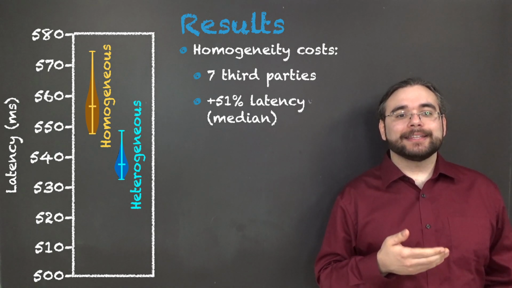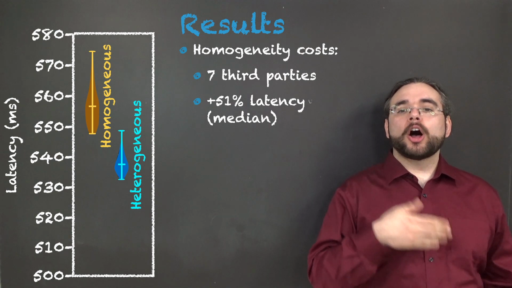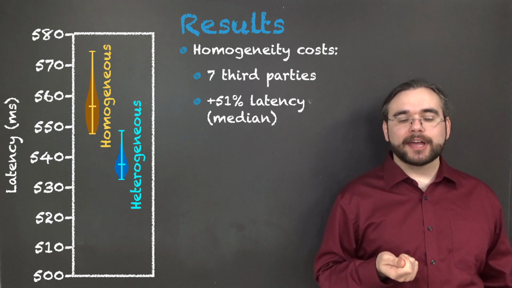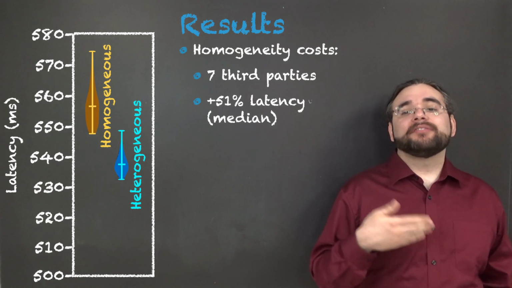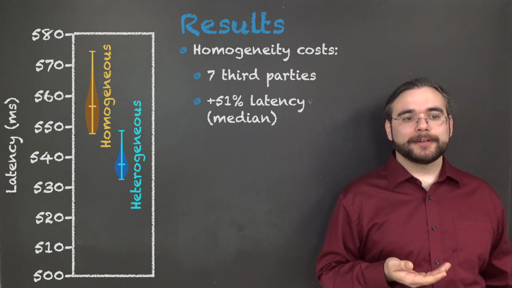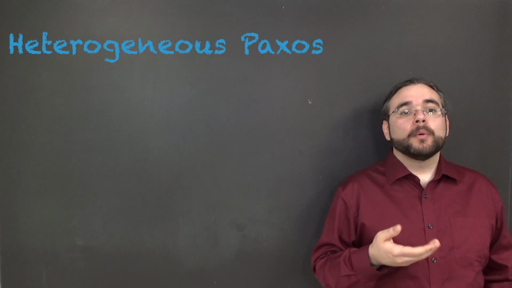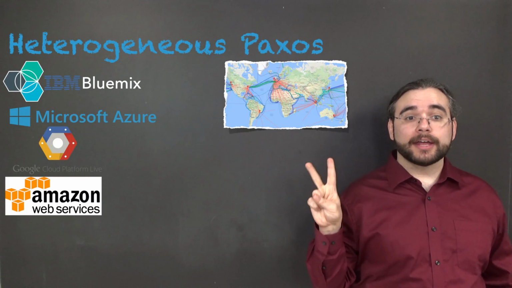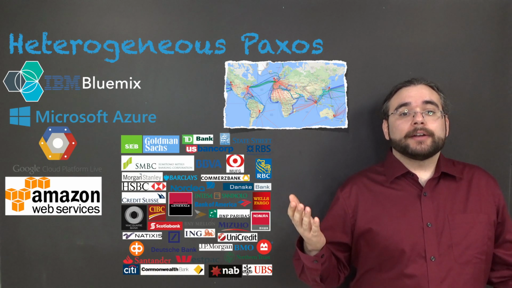So demanding that this example system use a homogeneous consensus costs an unnecessary extra 7 third-party acceptors, which adds an unnecessary 51% median latency. So that's the kind of consensus you need when you have heterogeneous acceptors, heterogeneous failures, and heterogeneous learners. We built a heterogeneous consensus.